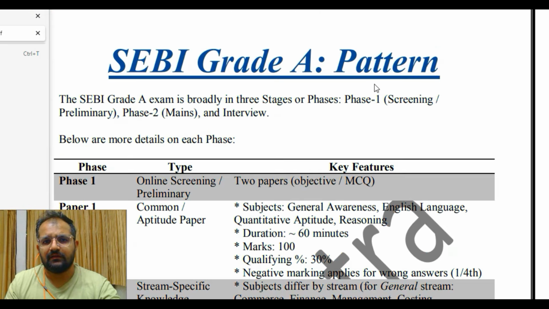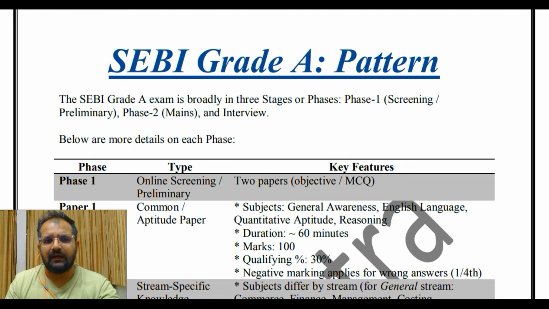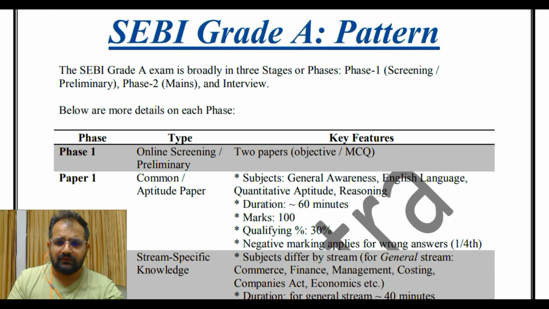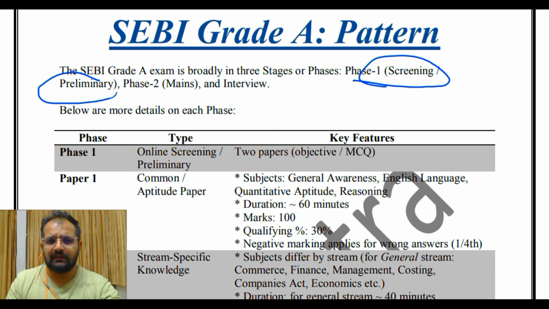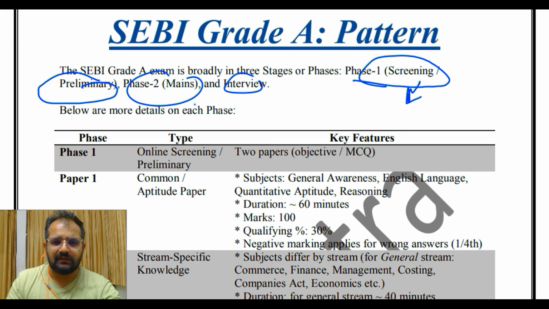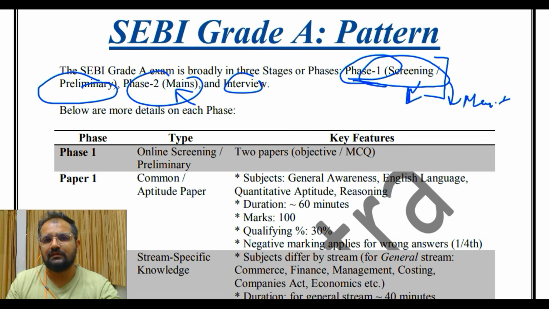Now about the pattern of this exam. So this is the pattern. As I said, first there will be phase 1, and phase 1 is screening, which is your preliminary exam. Phase 2 is mains and interview. Now what is the meaning of screening? Screening is a test which you have to clear if you want to sit in phase 2. That is very obvious, but one more thing is your marks from here will not be taken for the final merit. So this is just a screening stage. You have to clear it by scoring some already decided minimum cutoff.